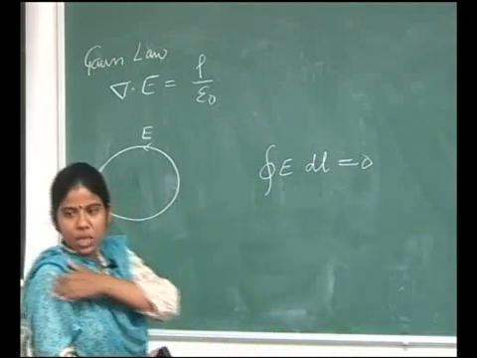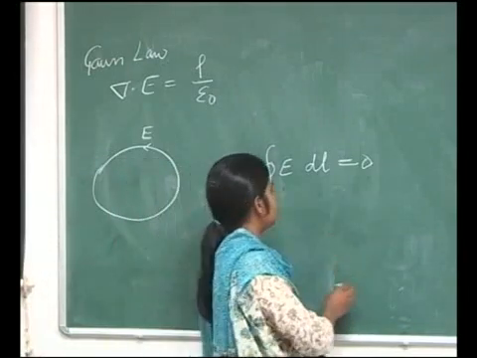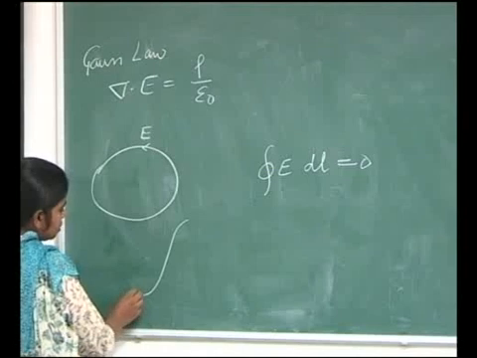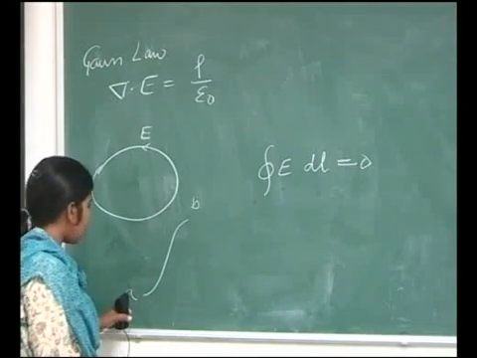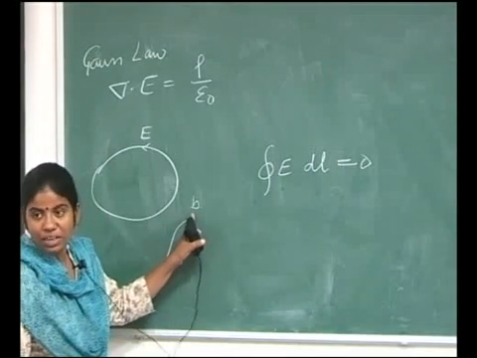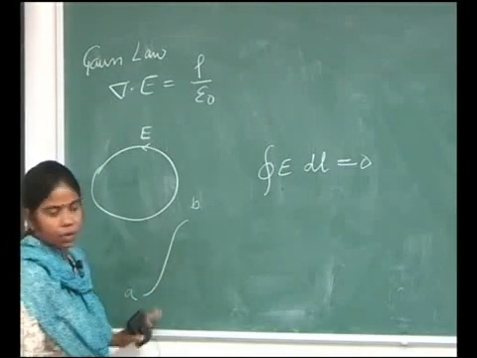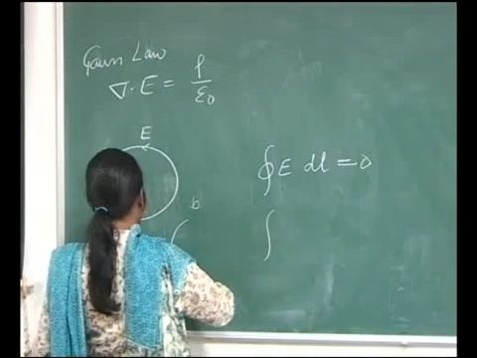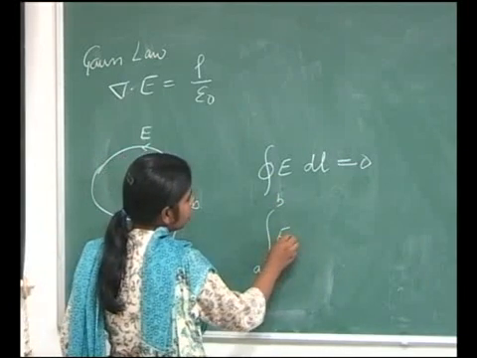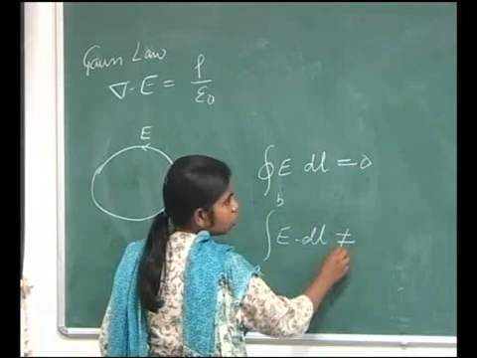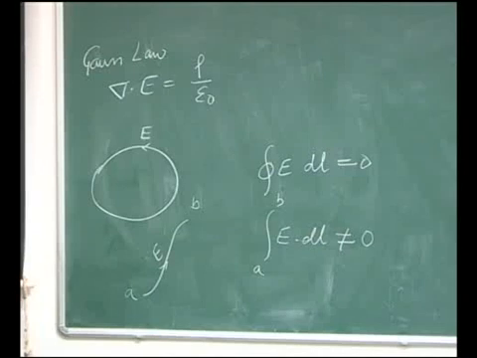But what if we have an open path? If I have a path which is going from A to B, now it does not matter if I am going from A to B or from B to A. If I am varying my E on this path, then I can say the integral from A to B of E dot dl will not be equal to 0. I know this.